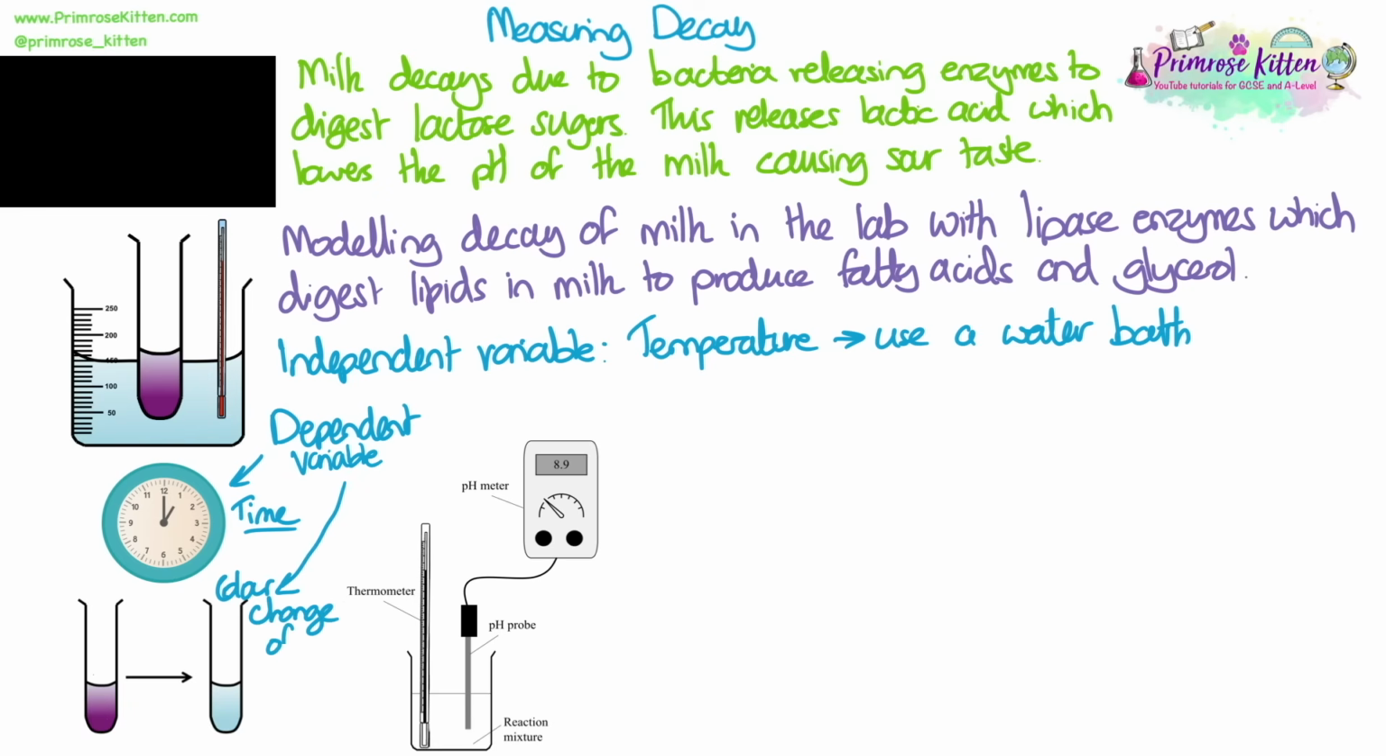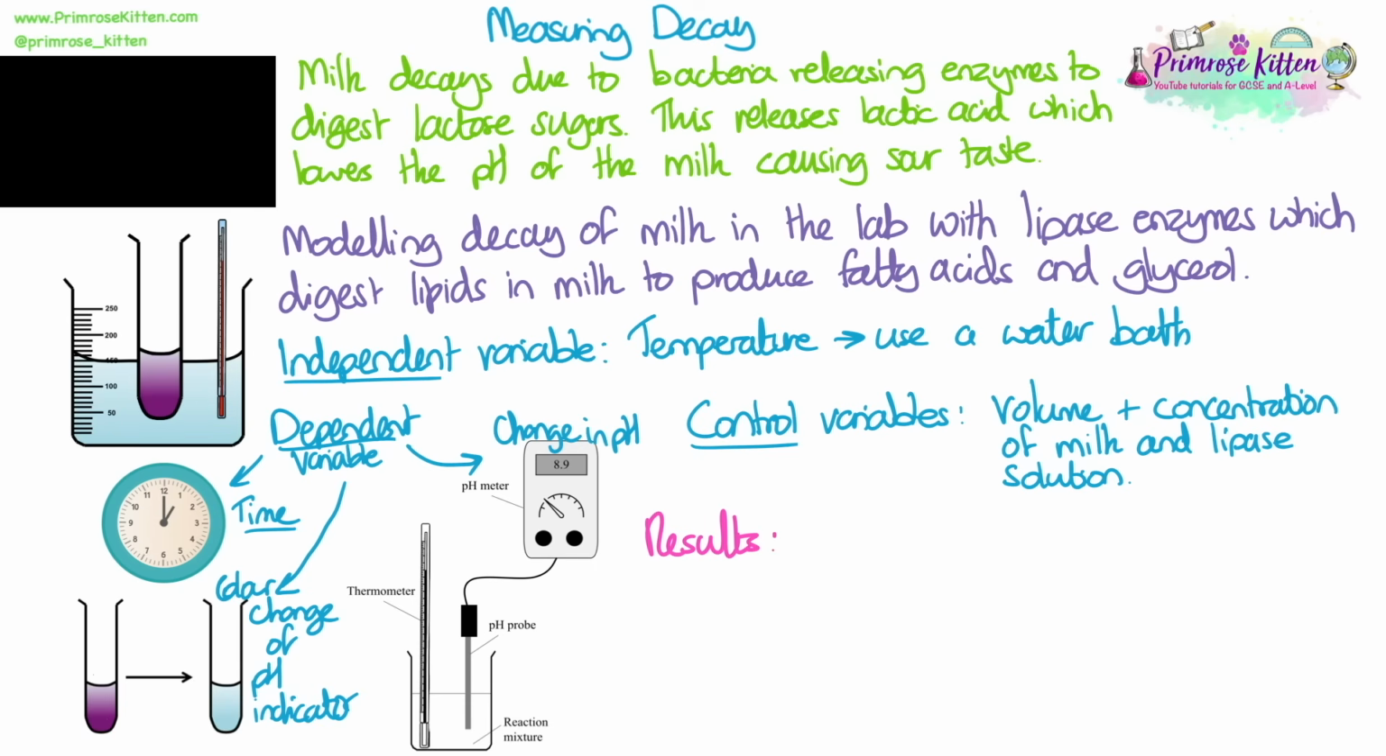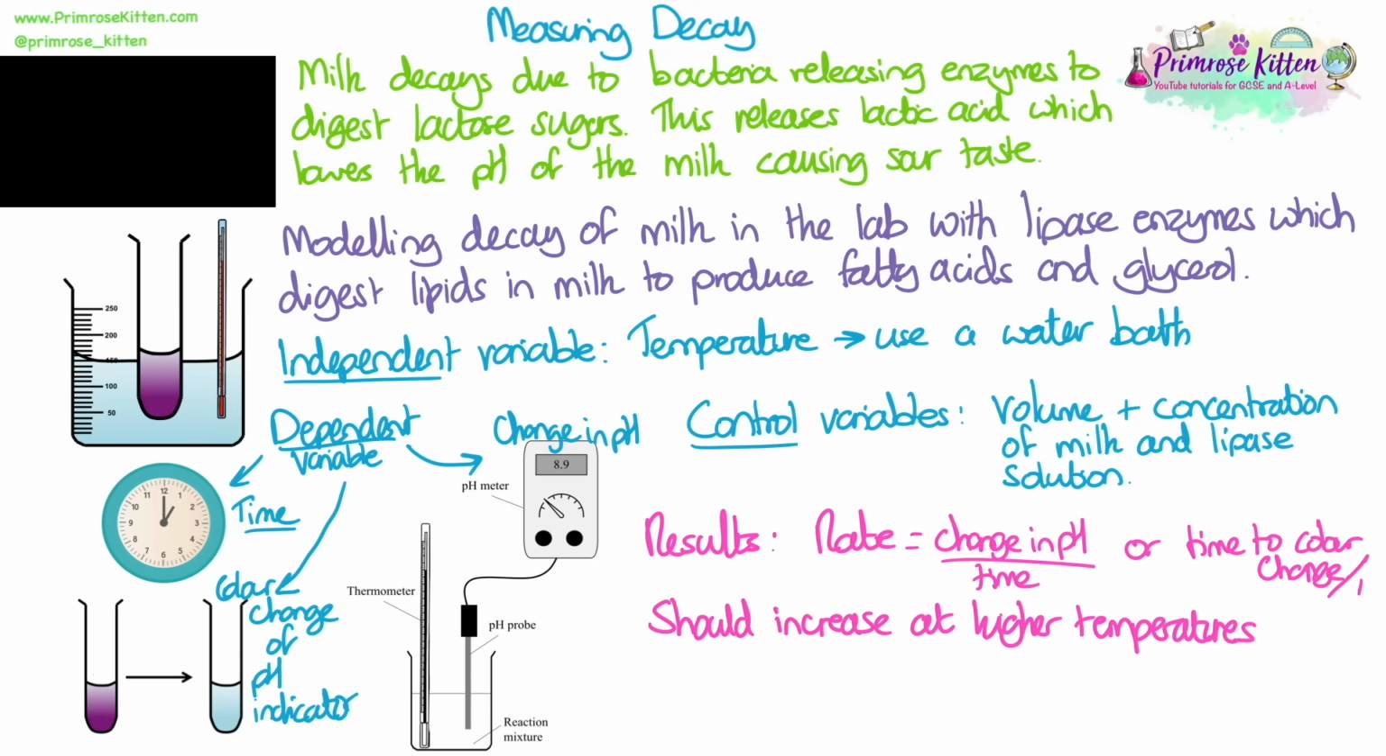So this could be a colour change of an indicator, which would show decreasing pH. Alternatively, you can measure the change in pH with a pH probe or meter. Control variables in this example would need to be the volume and concentration of milk and lipase solutions. To calculate the results, you calculate the rate as either the change in pH over time or the time it took for the colour to change the indicator divided by 1.